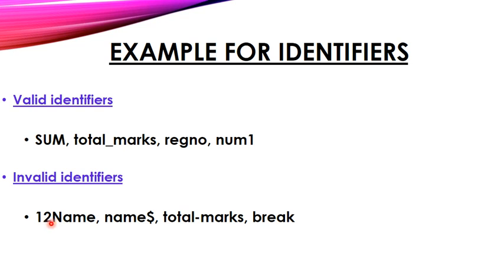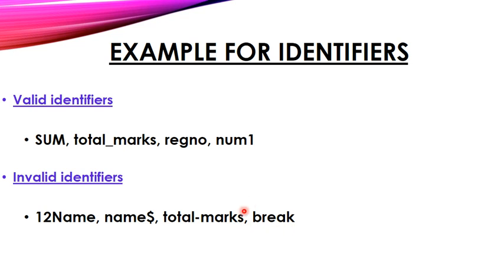A variable name should not start with a number, it should start with a capital letter or small letter, string or underscore. And name dollar is invalid because special characters are not allowed. Total marks, here also a special character, minus, is not allowed. And break is not an identifier because break is a keyword which is used for coding purposes.